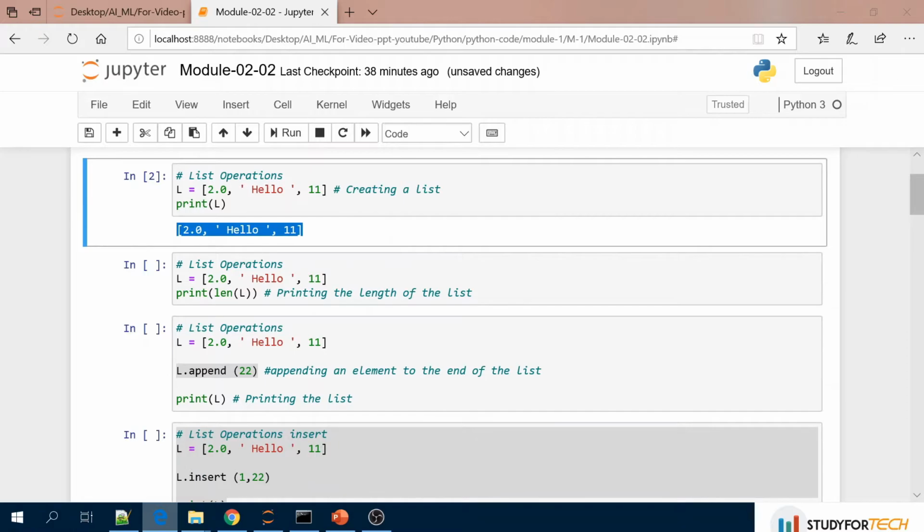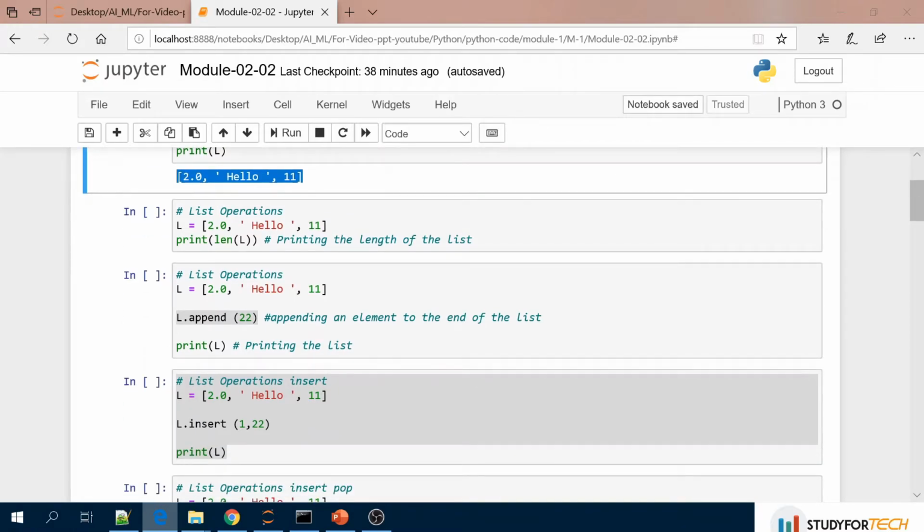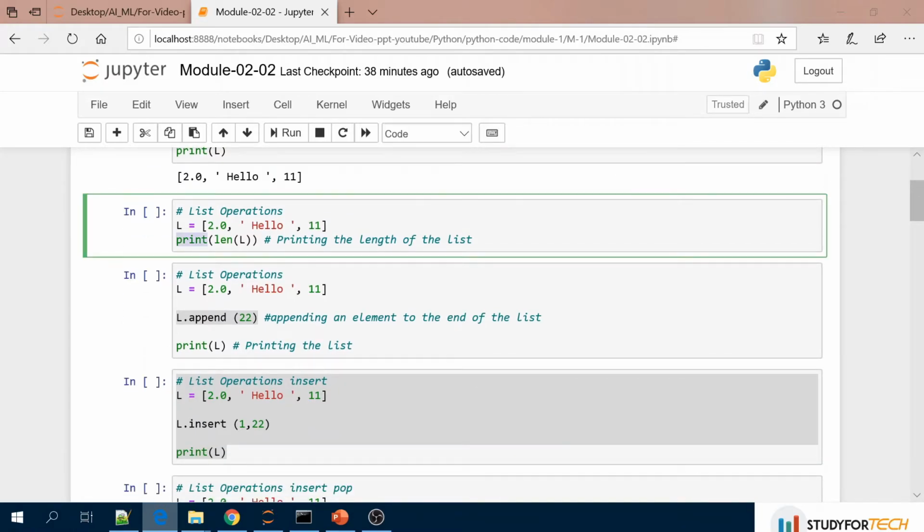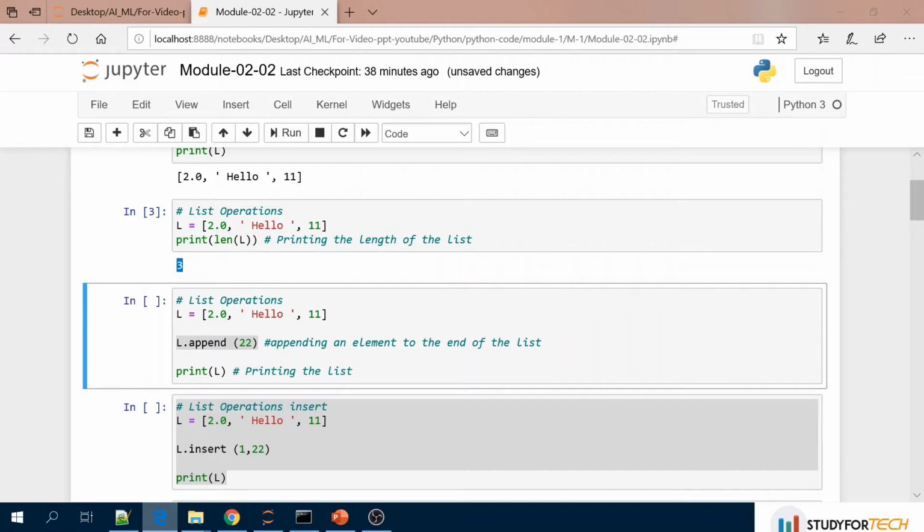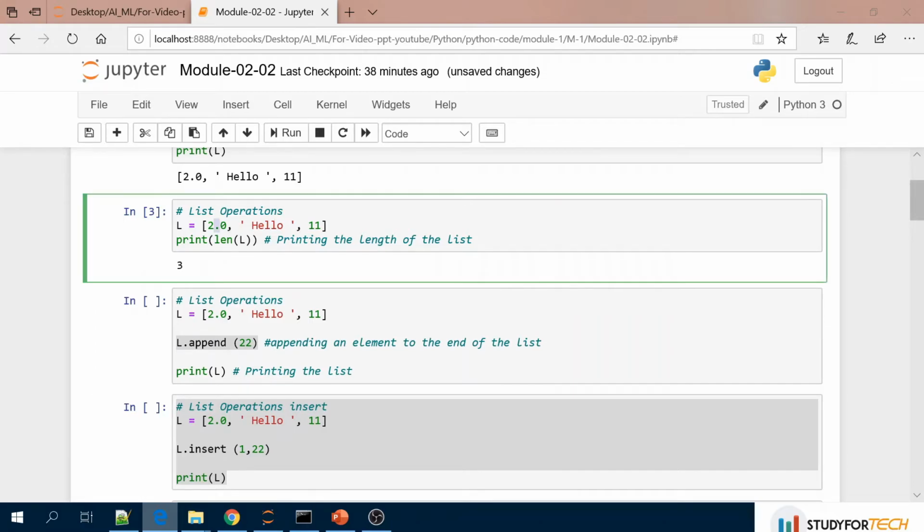Now if you want to check the length of a list, you have to just print len(L), printing the length of the list. So let's see what the length of the list is. 3 is the length of the list, because we have 3 items inside the list, 1, 2 and 3.